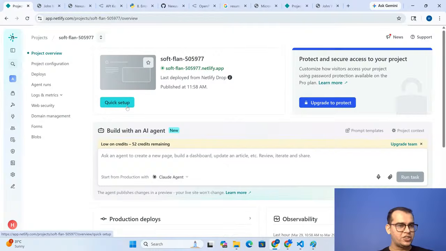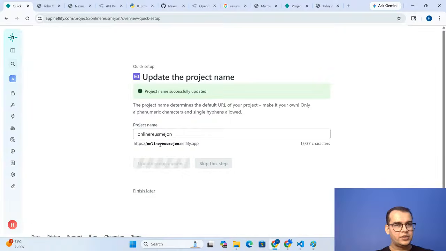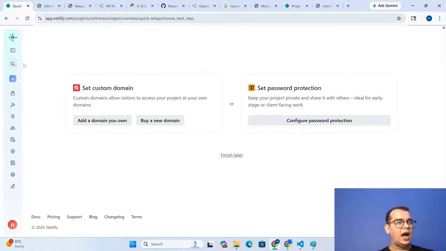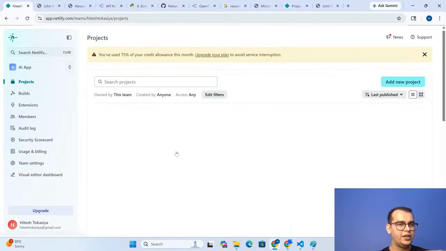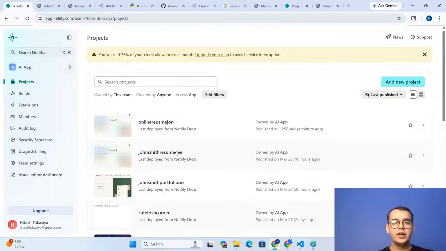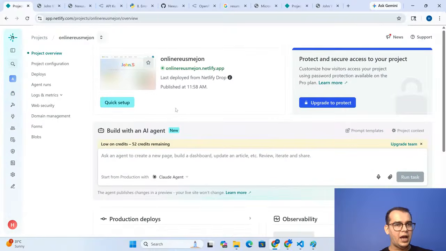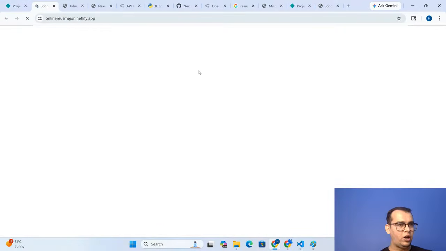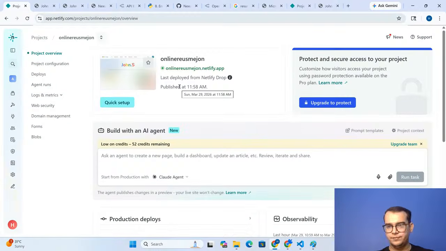You can simply change this by clicking on quick setup, and there you can change the name. I'm writing online resume John, anything I'm just writing, and update the project name. My project name has been updated. I use the sidebar, click on projects, and you will see the different projects hosted by different students. I got my project hosted, changed the name, and I am getting a link with the name online resume John. The same thing, you will also be doing.